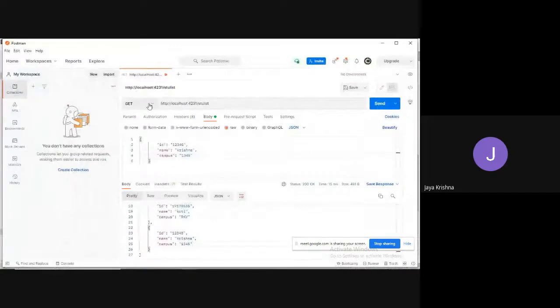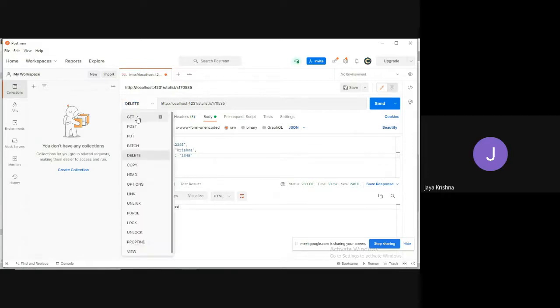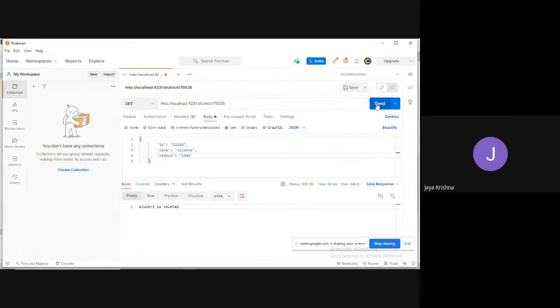Postman, click on delete, and I am passing S170535. Click on send. Student is deleted. If you want, you can visualize through the get method. Send, no data, student not found. If you want the entire list, click on send. See, only three numbers are there.